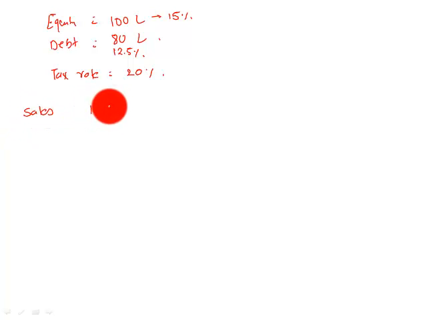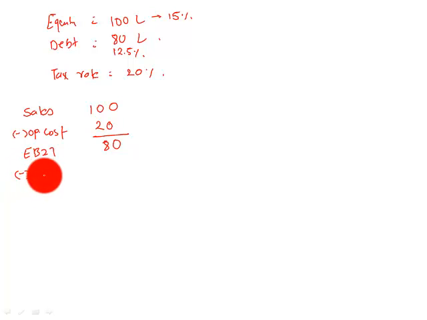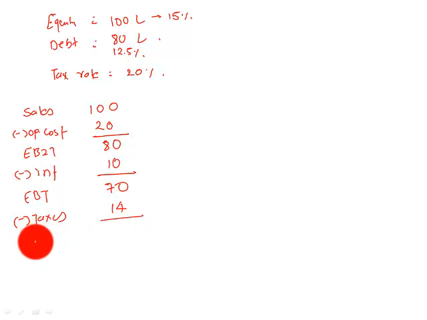Sales 100, less operating cost 20, EBIT 80, less interest, how much? 10, which gives you EBT 70, less taxes. Taxes would be 20%, which is 14, which gives you earnings after taxes of 56. This is the income statement.